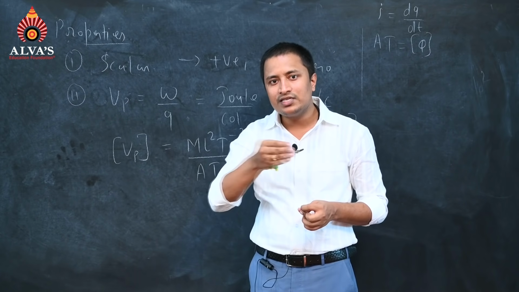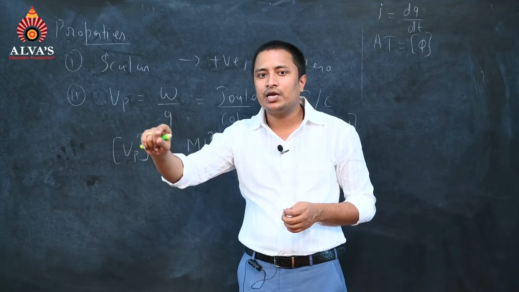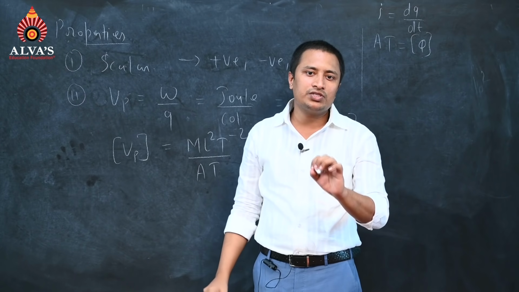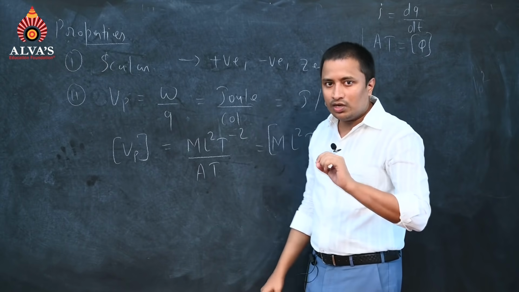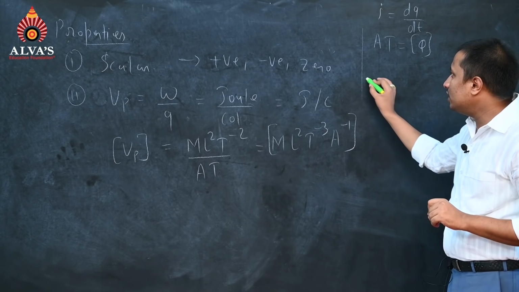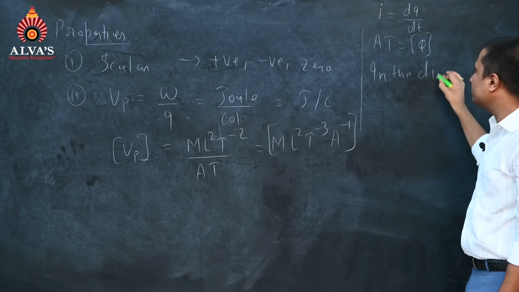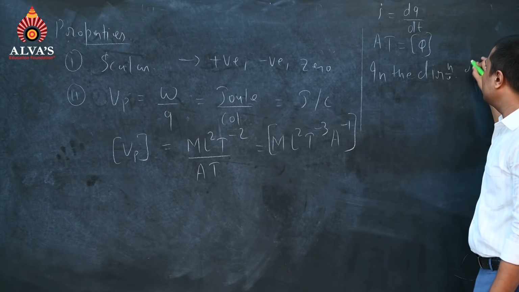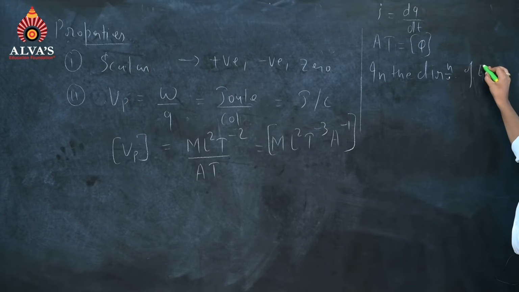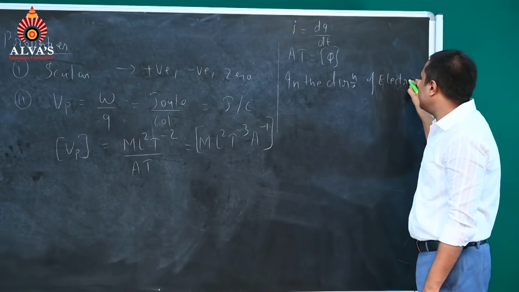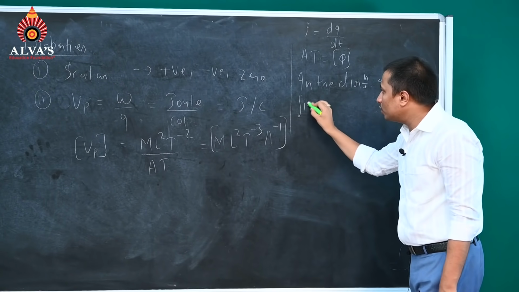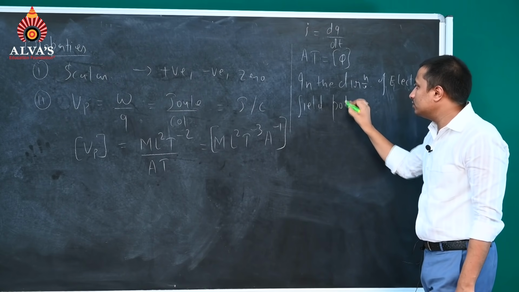So, this statement is applicable for all of them. In the direction of conservative field, potential will decrease. So here, in the direction of electric field, potential decreases.